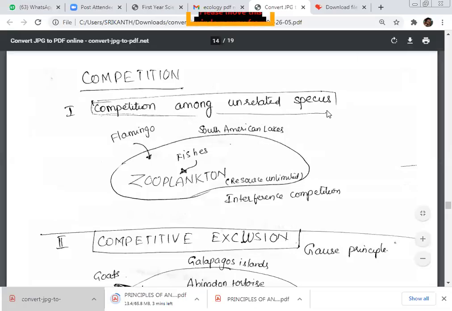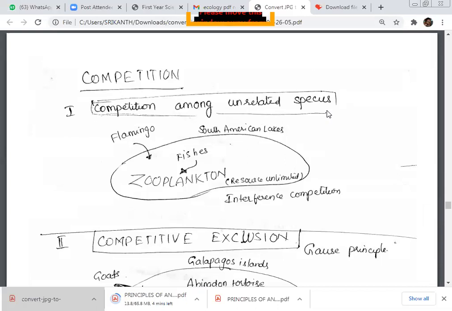Yes, population interactions. Let's talk about this one after another. The mind map given for this. The competition. First of all, let's come to the competition. Issues of the competition. Competition among unrelated species. In that, the first one, competition among unrelated species. We just need to understand this particular mind map.